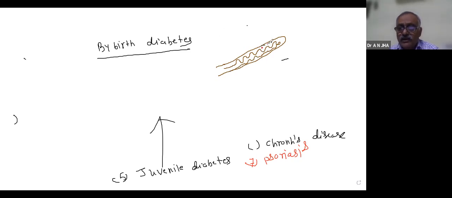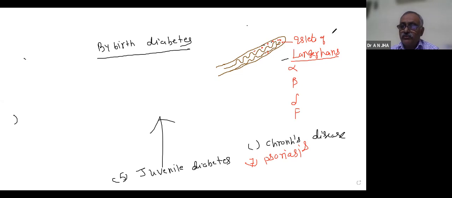Inside, there are cells called islets of Langerhans. It has many cells: alpha cells, beta cells, delta cells, and F cells.